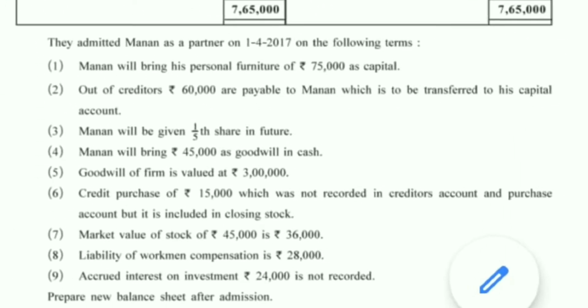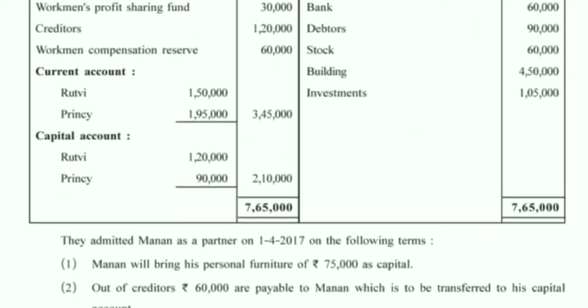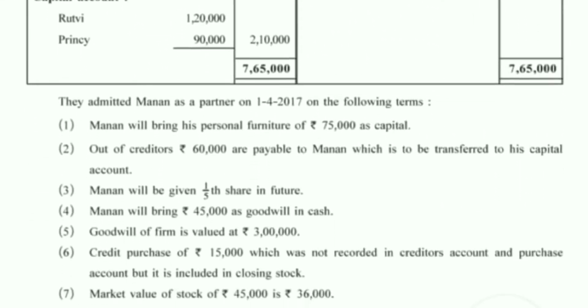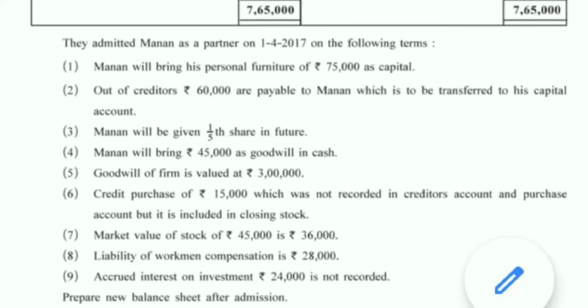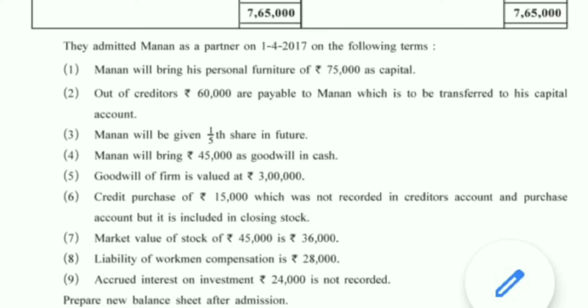Manan will bring 45,000 as goodwill in cash. The entry will be cash account debit to Ruthvi's capital, to Prince's capital, which will be divided in the ratio of 5:3. So cash account debit 45,000 to Ruthvi's current account, not capital, now current account. To Ruthvi's current account 28,125, to Prince's current account 16,875. So these will be the journal entries, and based on that we will post the amounts.